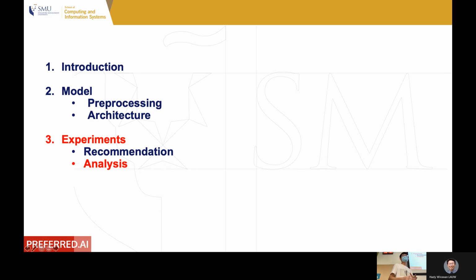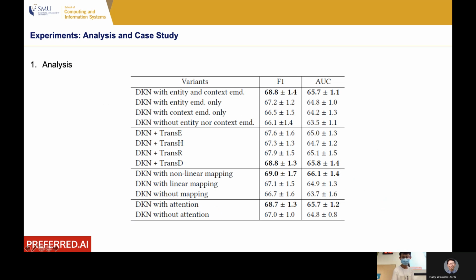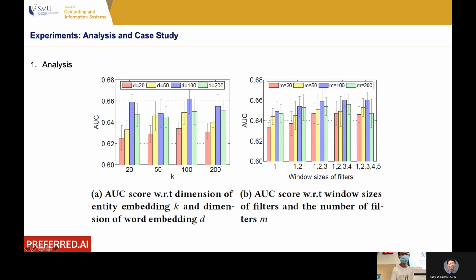Now let's also turn to the analysis of this model. The first analysis is in terms of the dimension of embedding. Now we can see K represents the dimension of entity embedding, and D represents the dimension of word embedding. And we can see in this setting, when the entity embedding is 100 and word embedding is also 100, the performance is the best one. If we further increase word embedding, then performance decreases, maybe because of overfitting problem.